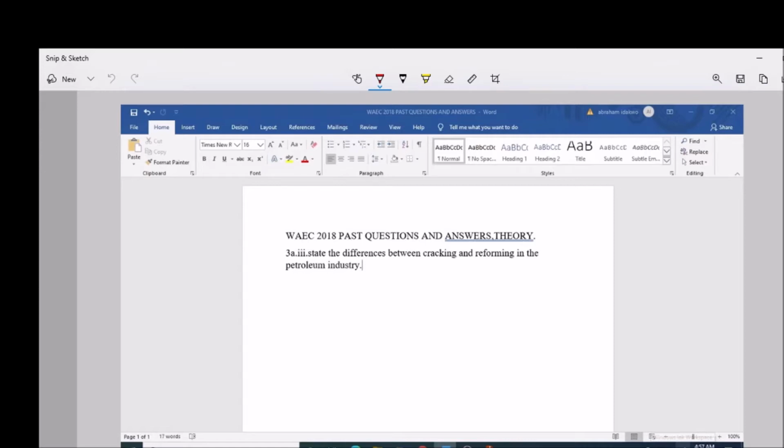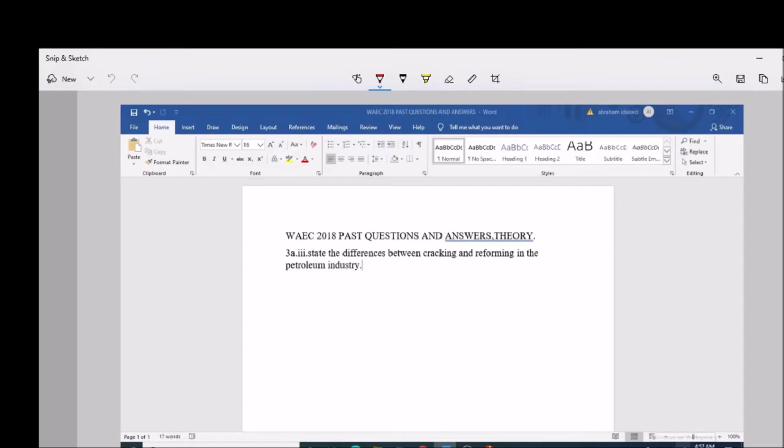Question number 3, A Roman figure 3. State the differences between cracking and reforming in the petroleum industries. With the question above, it implies that cracking and reforming are employed in petroleum industries.